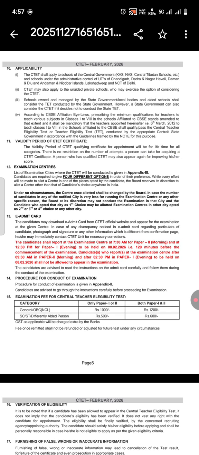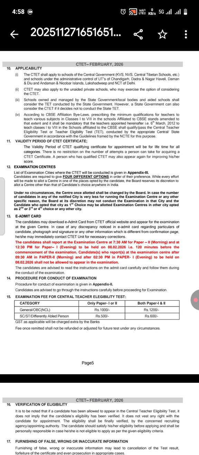According to CBSE affiliation bylaws, prescribing the minimum qualification for teachers to teach various subjects in classes 1 to 8 in the schools affiliated to CBSE, standard amendment to that extent that it shall be mandatory that the teachers appointed hereinafter, that is from 6th of March 2012, to teach classes 1 to 8 in the school affiliated to CBSE shall qualify or pass the Central Teacher Eligibility Test or Teacher Eligibility Test conducted by the appropriate central or state government in accordance with the guidelines framed by the NCTE for this purpose.